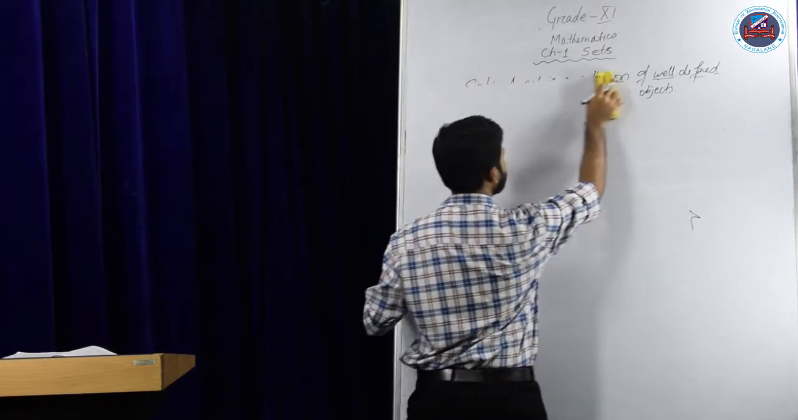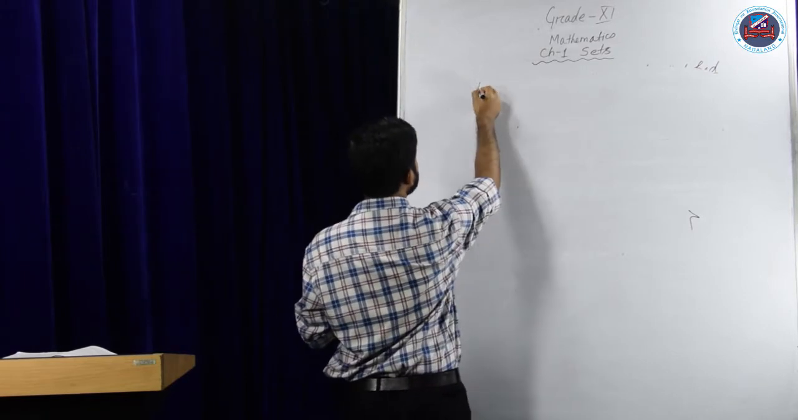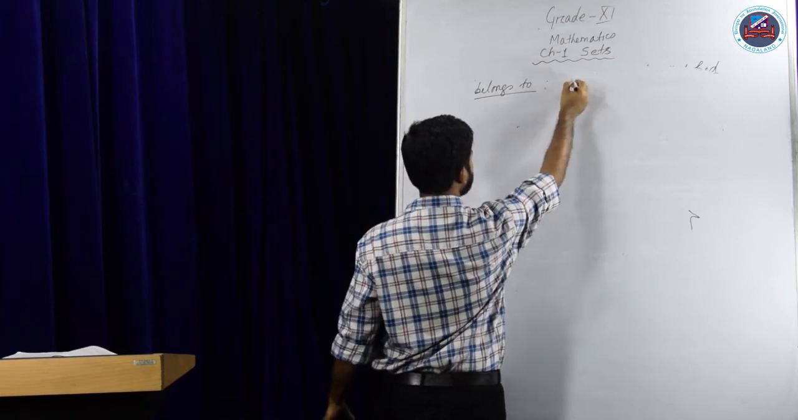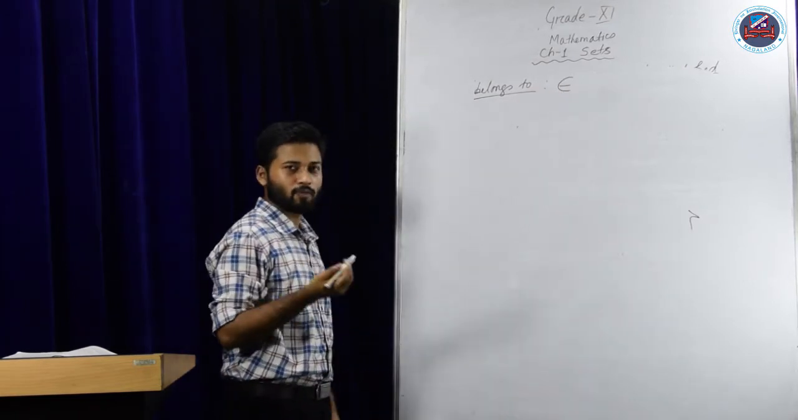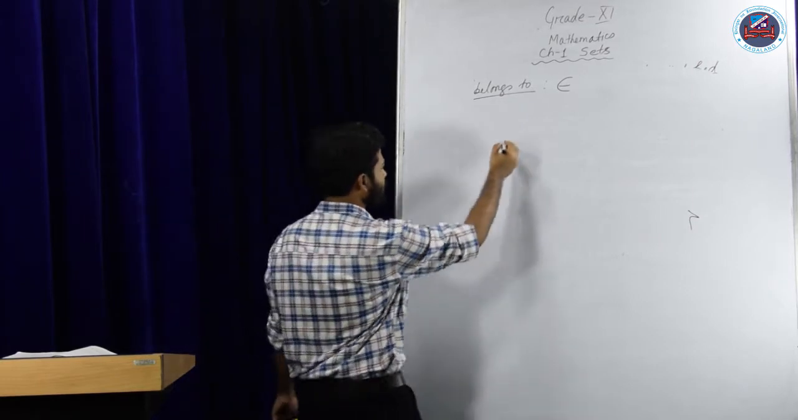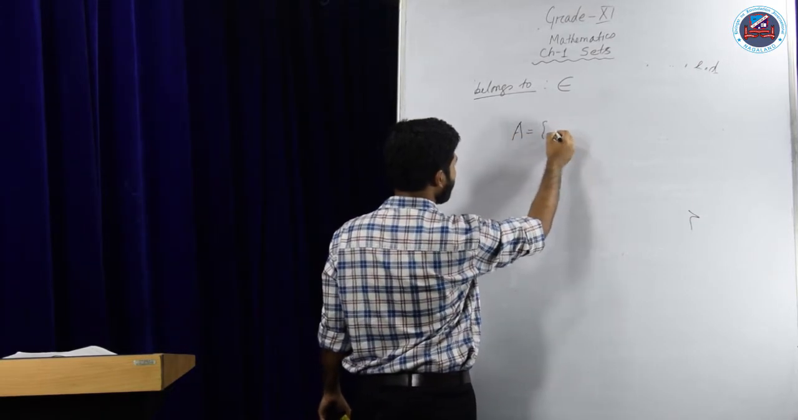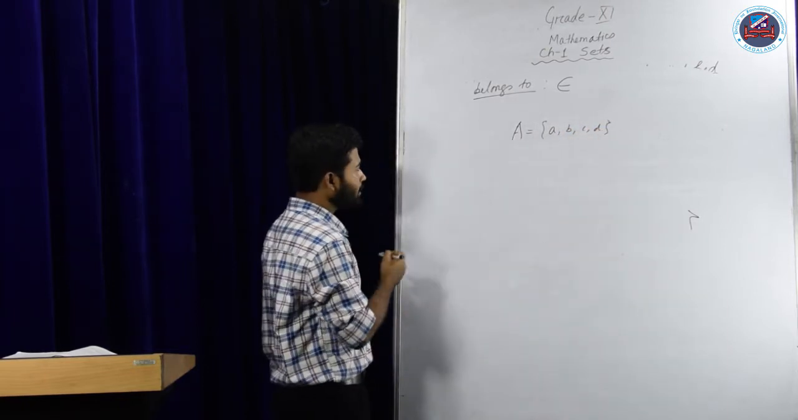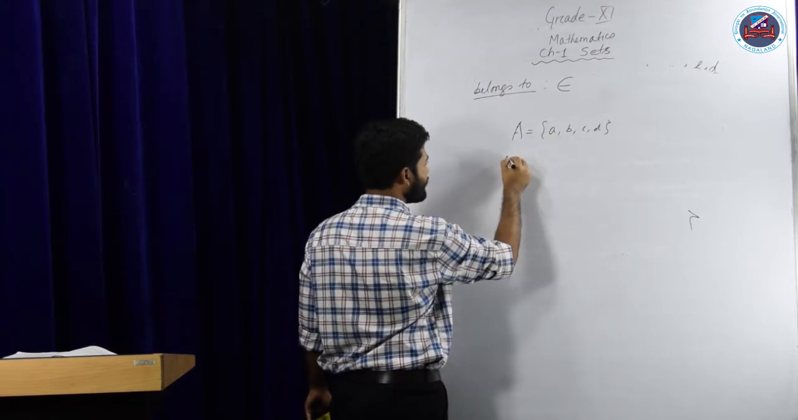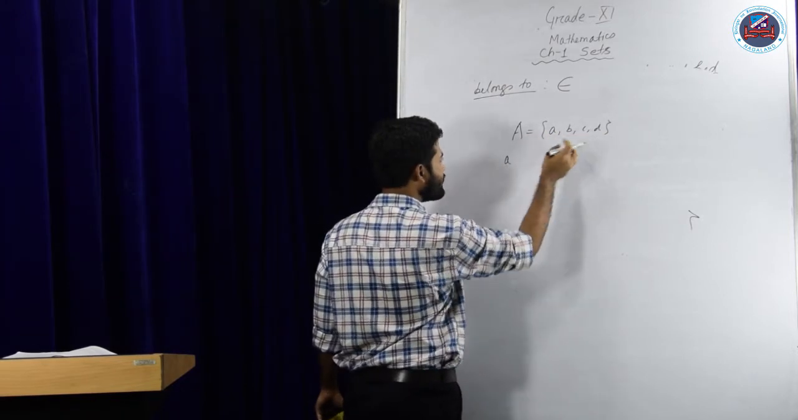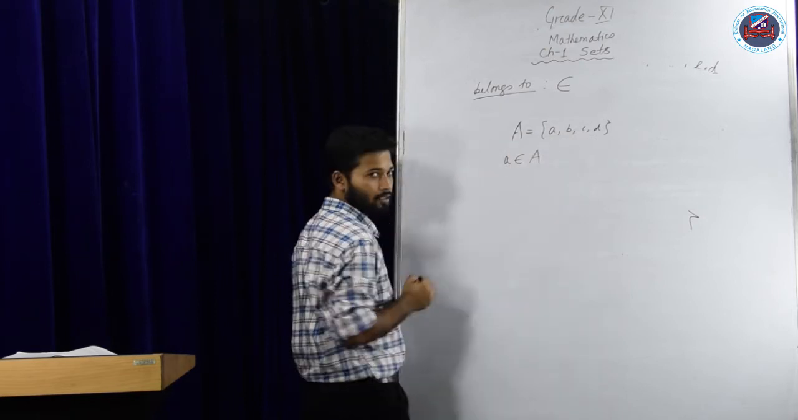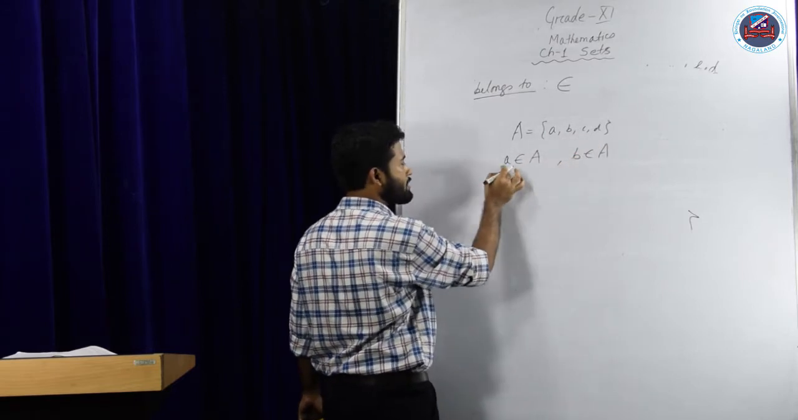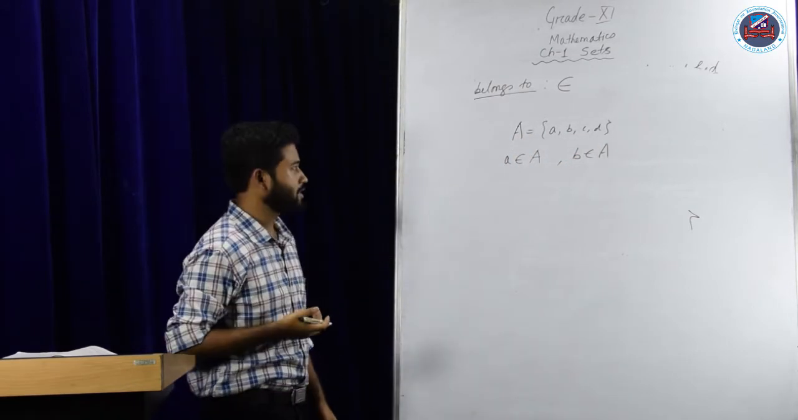Now let us see what is belongs to. For writing a set, you need to understand the symbol belongs to. So how does belongs to look like? It looks like this. When shall we use this? Suppose A is a set and its elements are given by a, b, c, d. Since A is a set having elements a, b, c, d, I can write a belongs to capital A, or b belongs to capital A. That means these particular elements belong to the set A.